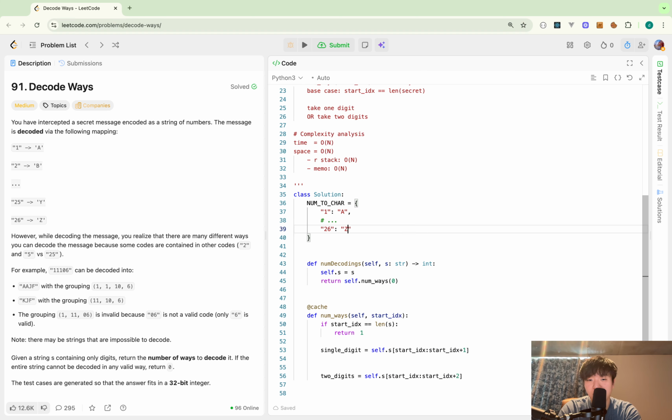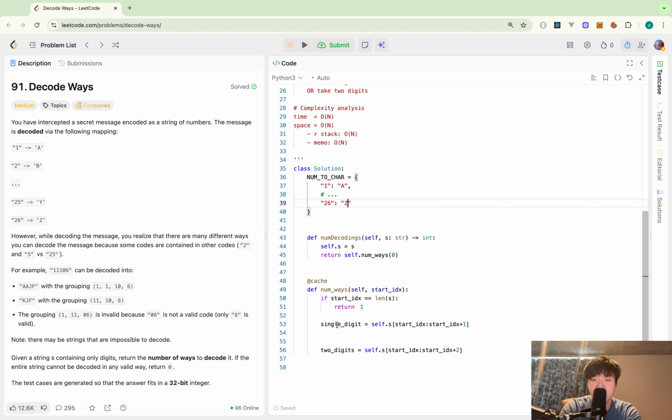So I can say if this single digit is inside of num to char, a bit confusing, maybe string num to char.